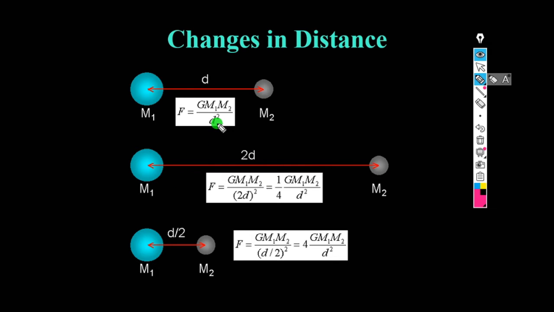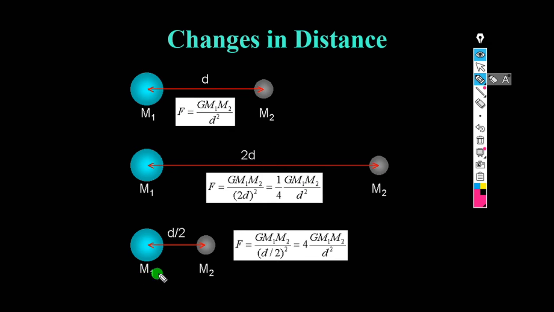In the second case, we increase the distance to twice the earlier distance, with the same masses, so they are separated by 2d. F = G m1 m2 / (2d)², which gives 1/4 × G m1 m2 / d². That means the force has been reduced to 1/4th of the first case.